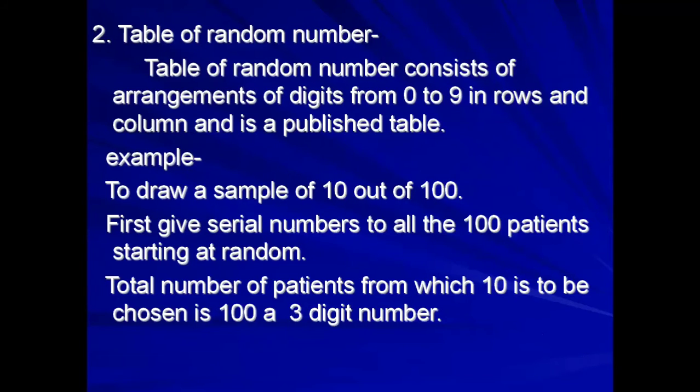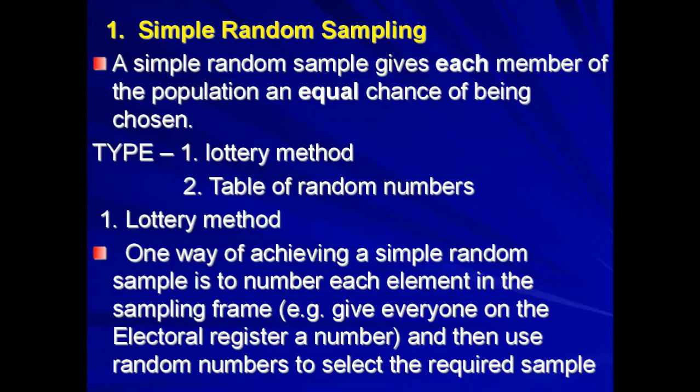I'm talking about the lottery method only. It's a very popular method wherein the population units are numbered on separate slips of paper of identical size and shape. These slips are then shuffled, or a blindfold selection of a slip is made to constitute the desired sample size. However, when the population size is large, this method becomes a little bit difficult.